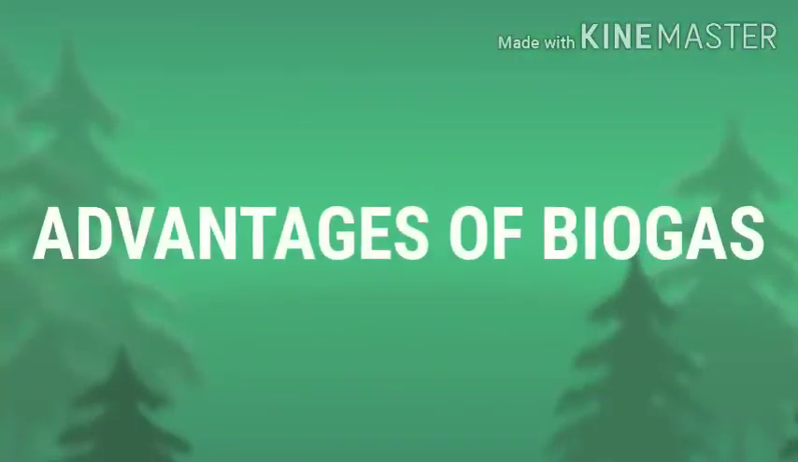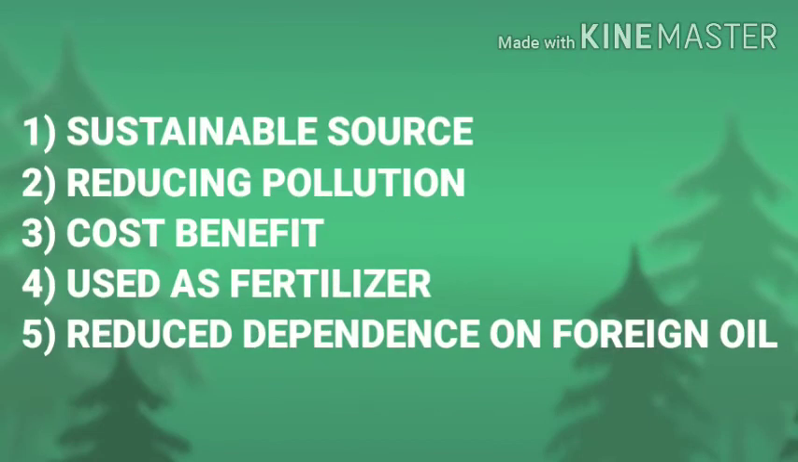Advantages of biogas. Sustainable source. Biomass energy uses organic material and waste for its production. Crops and residues in agriculture and forests are sustainable source of biomass. Reducing pollution. Biomass combustion process emits far less greenhouse gases into the air than in the fossil fuel combustion process. In the process of gasification, no pollution gases are emitted into the air.